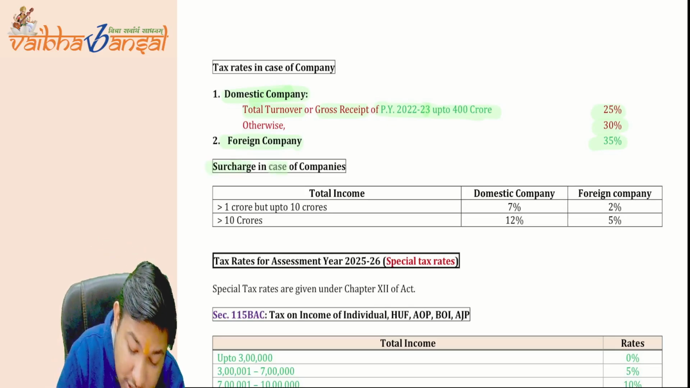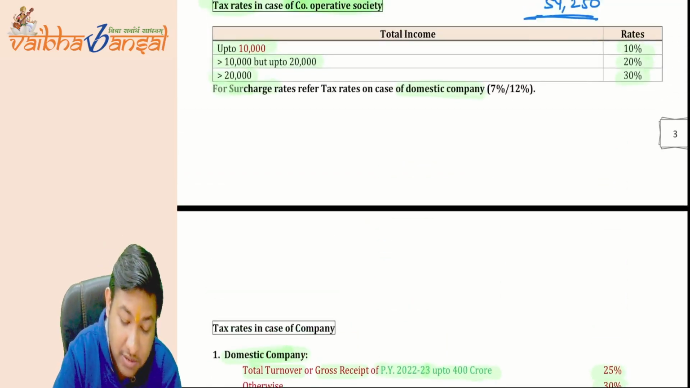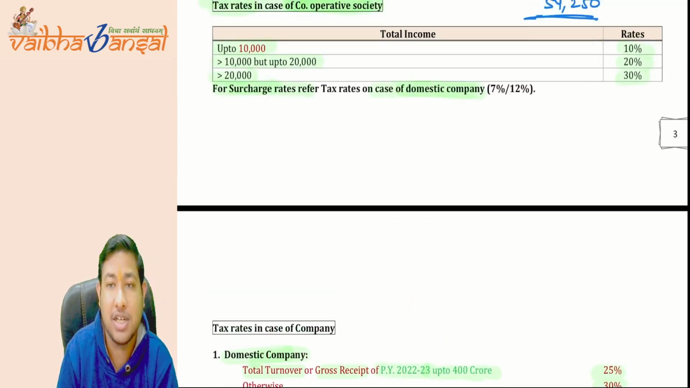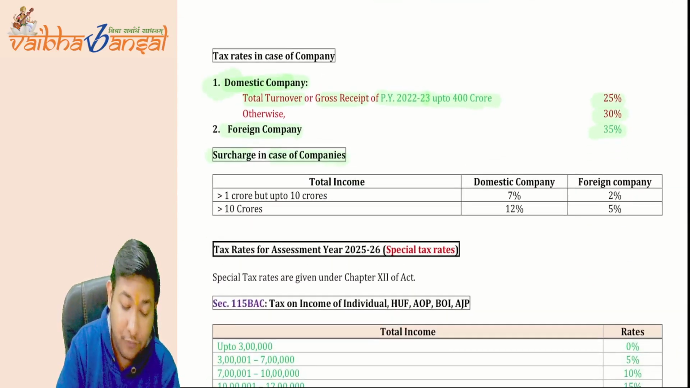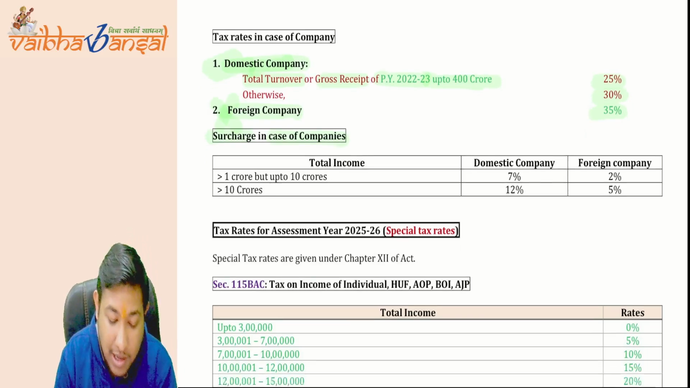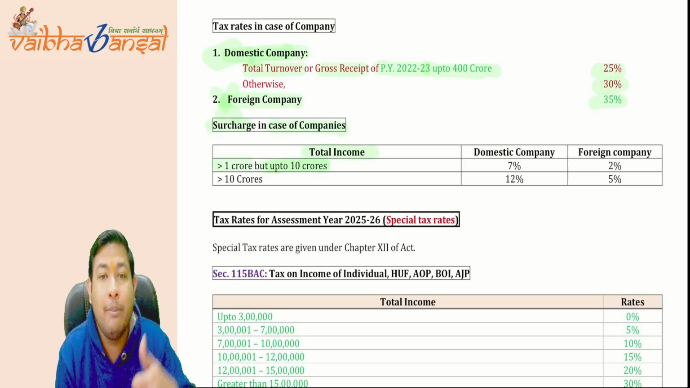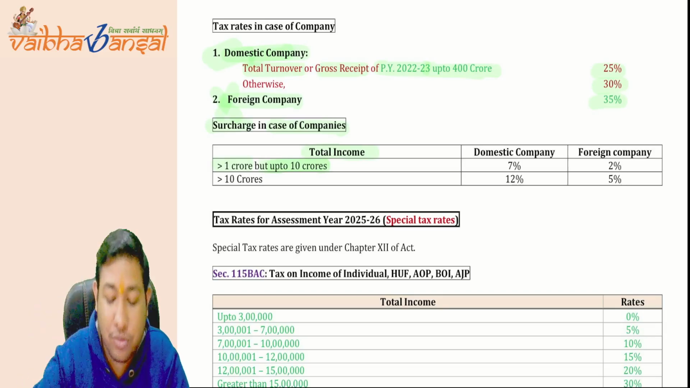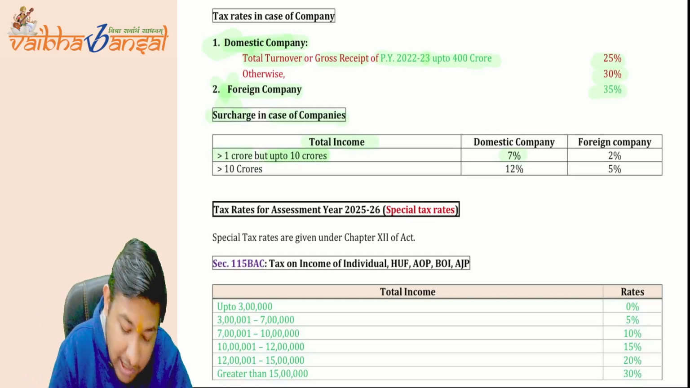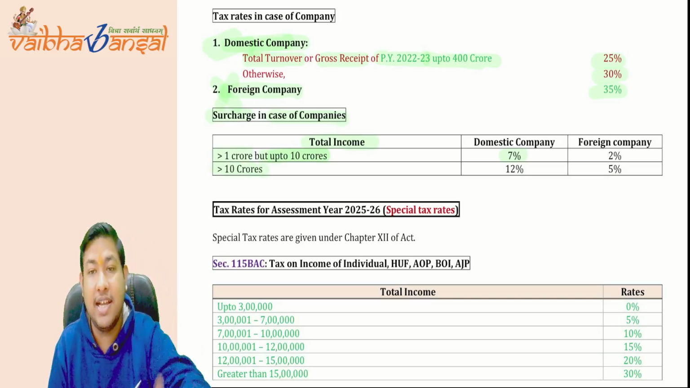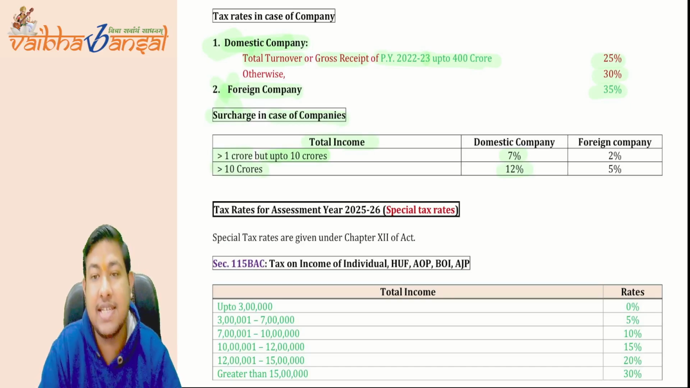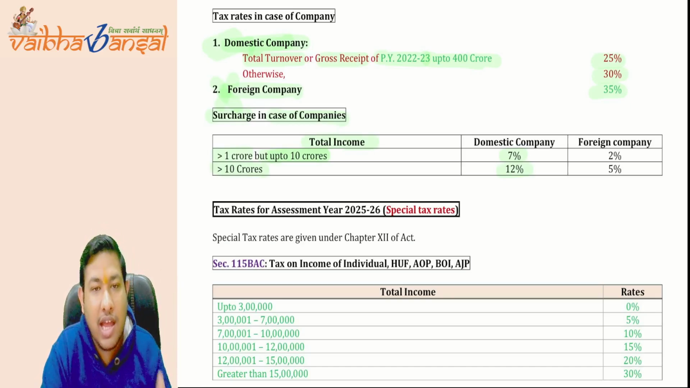Now, surcharge in case of companies or cooperative societies, because for the cooperative societies as well, the surcharge is the same as for a domestic company. Not the foreign company, the domestic company. Now, if your total income exceeds 1 crore but is up to 10 crore, then the domestic company will have to pay surcharge at the rate of 7%. But if the total income is greater than 10 crore, then the domestic company will have to pay surcharge at the rate of 12%. I hope it is clear. Greater than 1 crore up to 10 crore, the domestic company will have to pay at the rate of 7%.